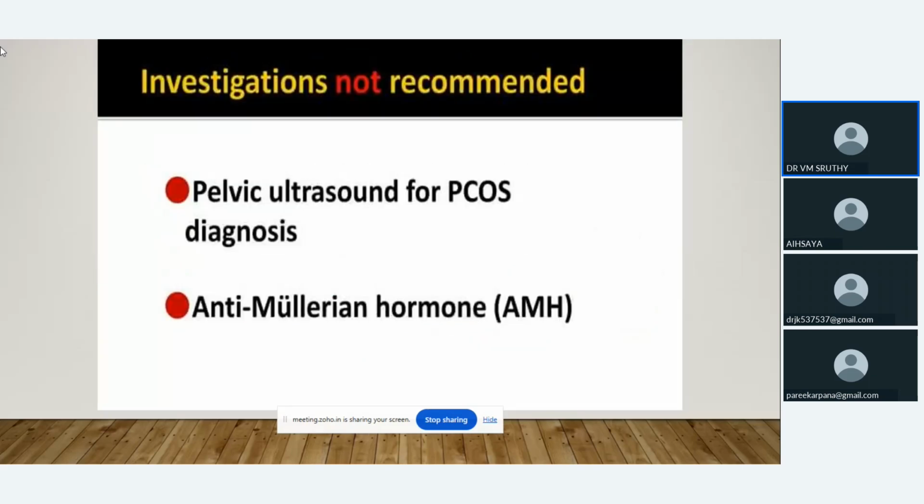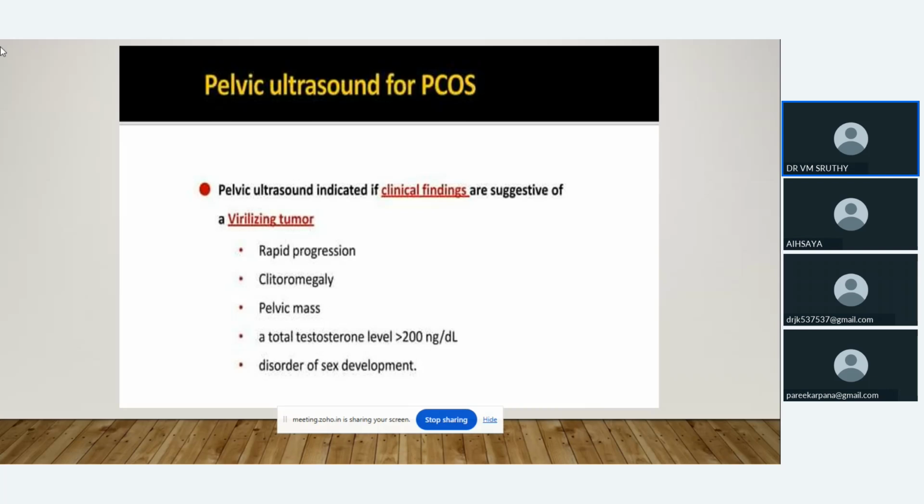Investigations not recommended in the adolescent age group, 10 to 19 years of age, are pelvic USG and anti-Mullerian hormone. But we can do USG if there are symptoms suggestive of virilizing tumors: rapid progression, clitoromegaly, pelvic mass, total testosterone more than 200 nanograms per deciliter, or disorders of sexual development.